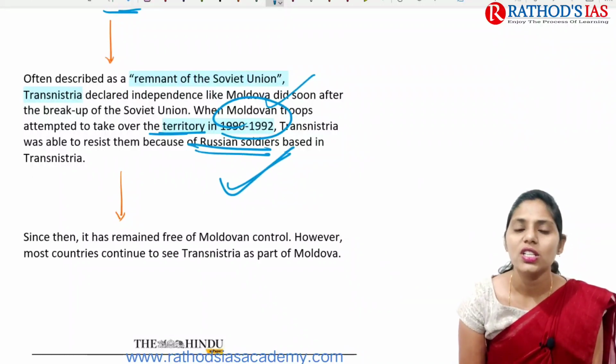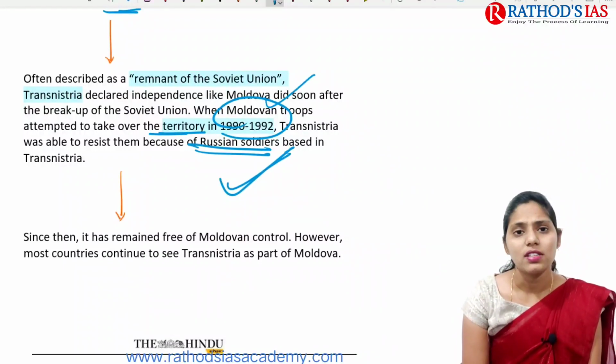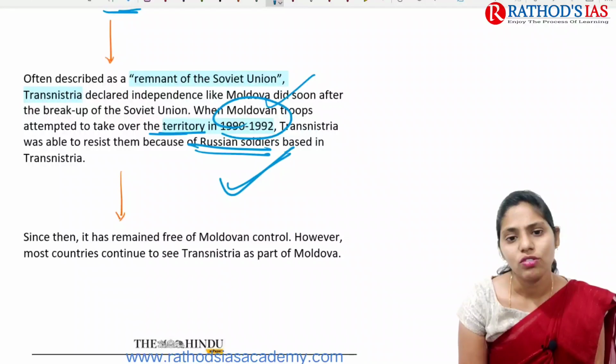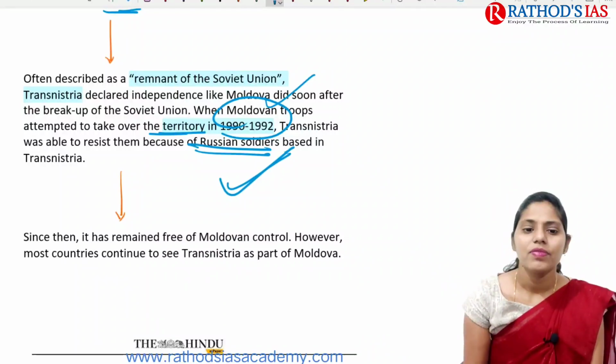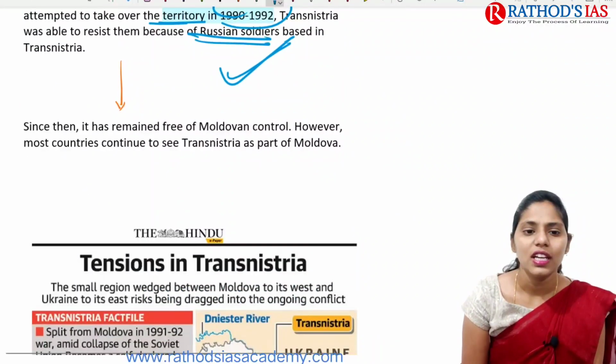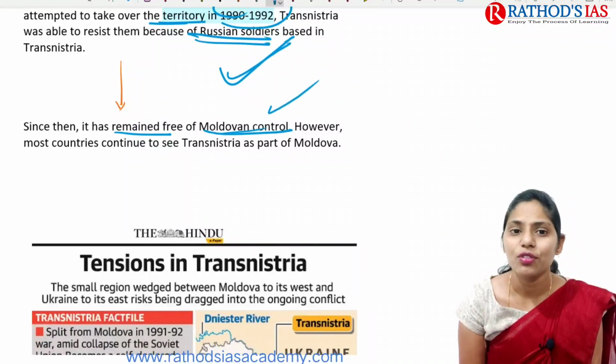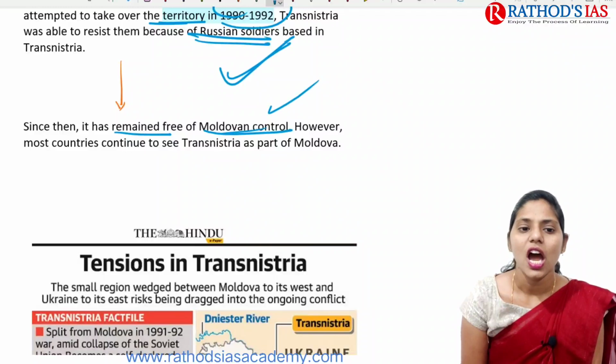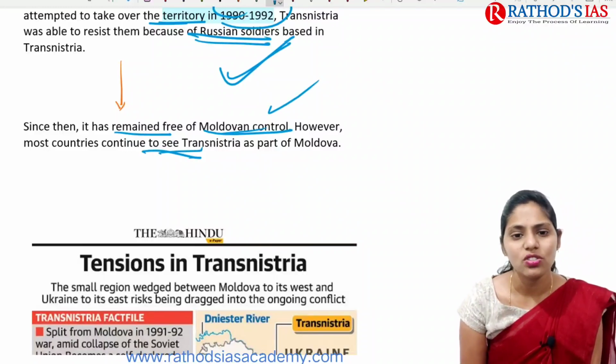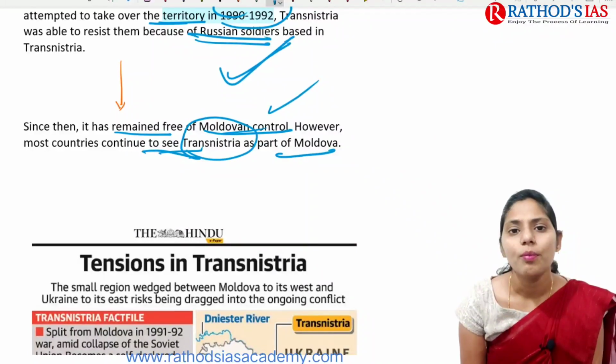So there was a threat from Moldova, and Transnistria had a concern that it would be occupied by Moldova. And since then, it has remained free of Moldovan control because it has support from Russian soldiers. However, most countries see Transnistria as a part of Moldova.